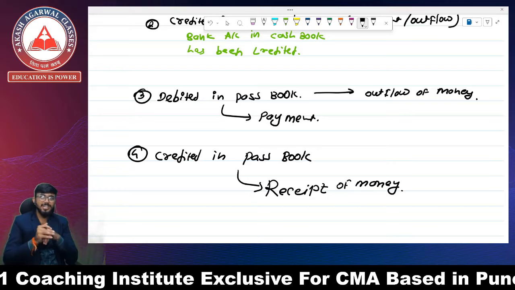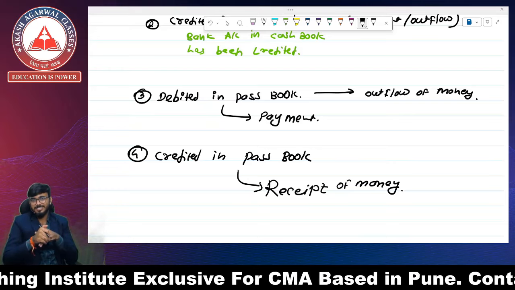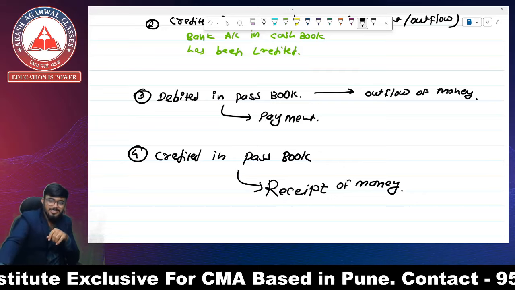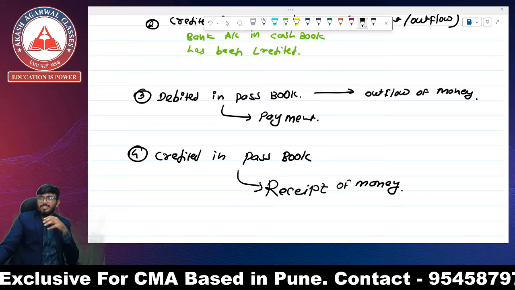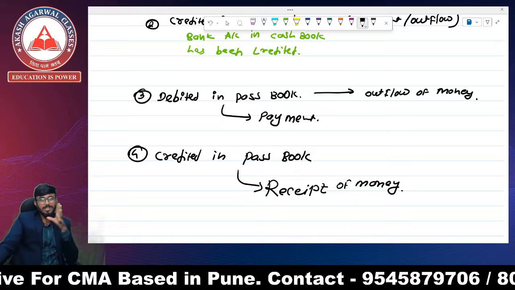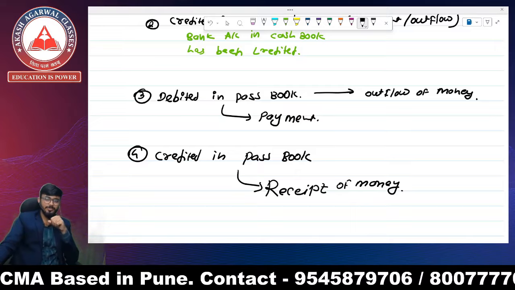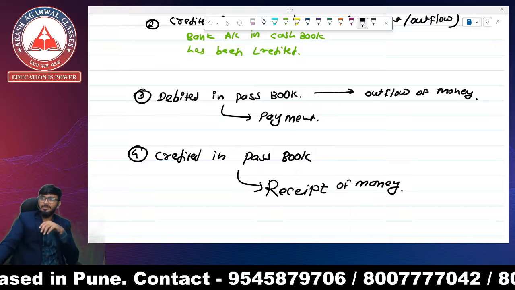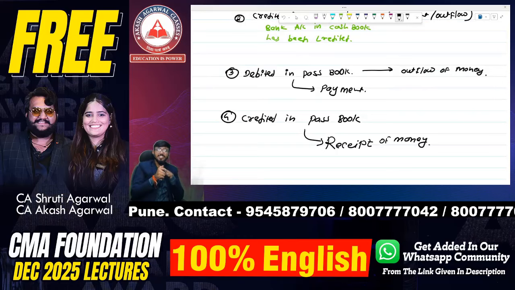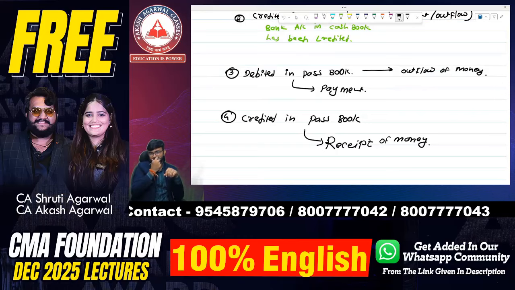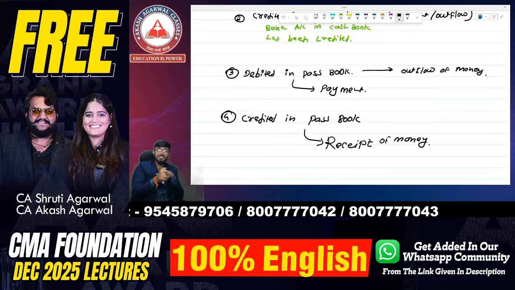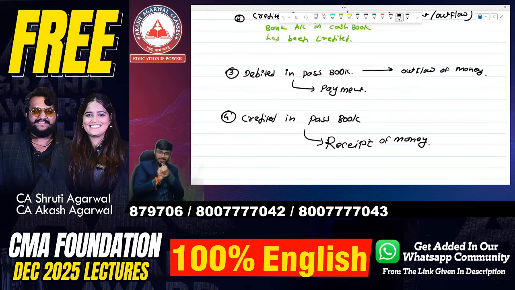We can't express it in words, because there is a receipt of amount. But whenever we see a message on our phone that your account has been debited, it hurts so much, because the amount is gone from our account.